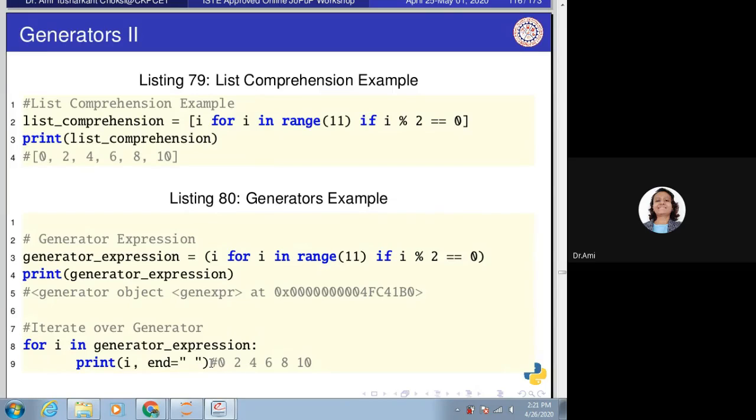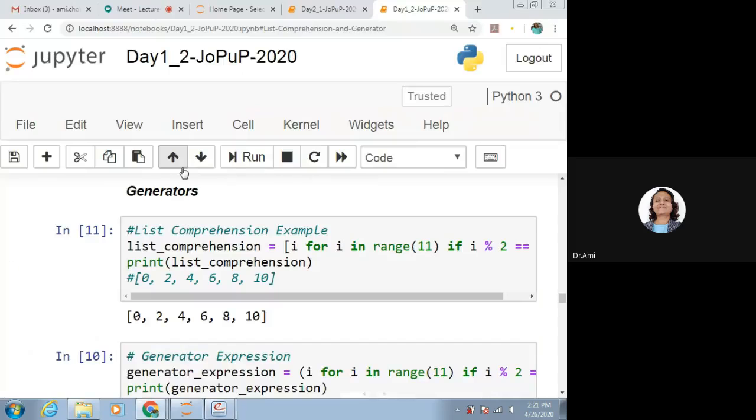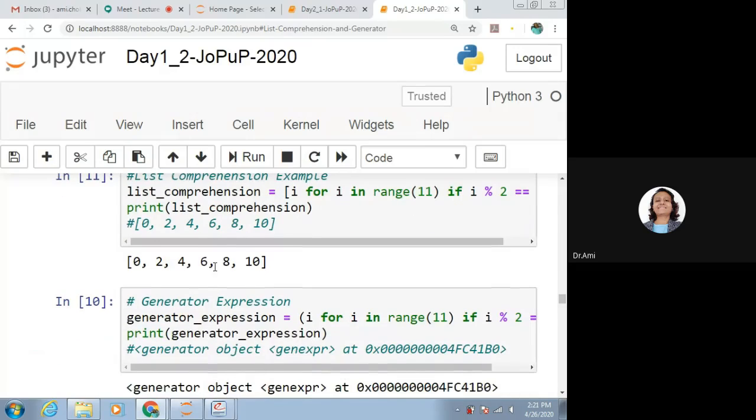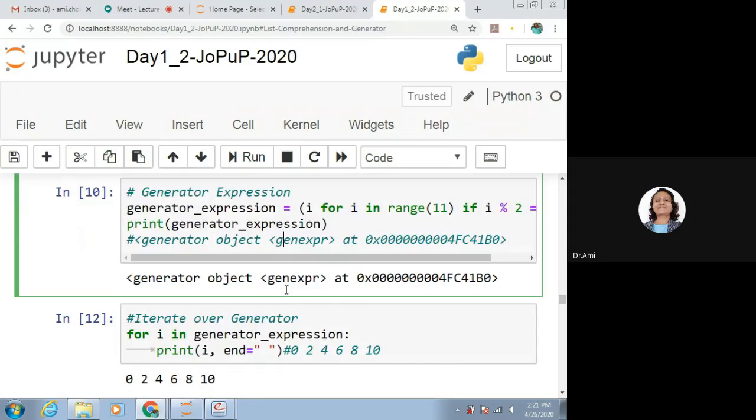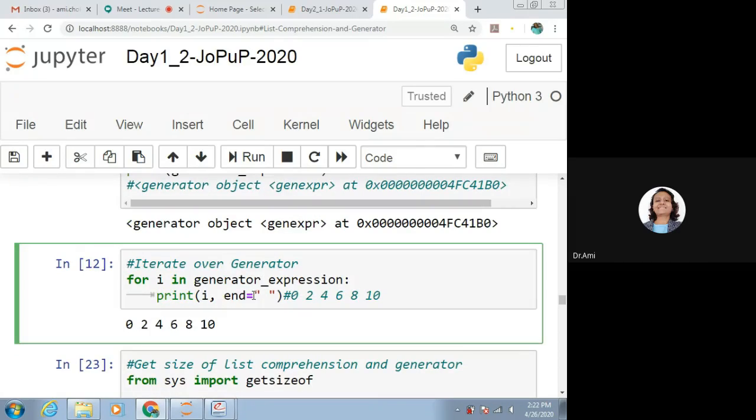We will get the output as 0, 2, 4, 6, 8 and 10. We will not get the list, right? So let's see that. Here is a list and this is our generator expression iteration. We are getting the output as 0, 2, 4, 6, 8 and 10.